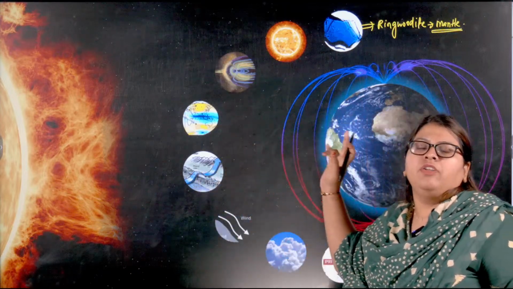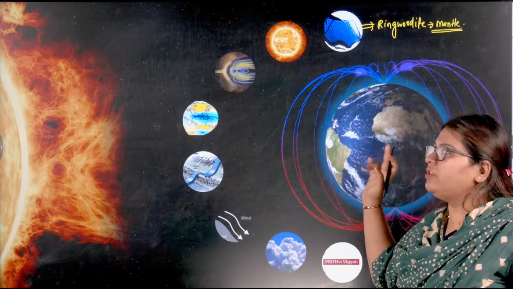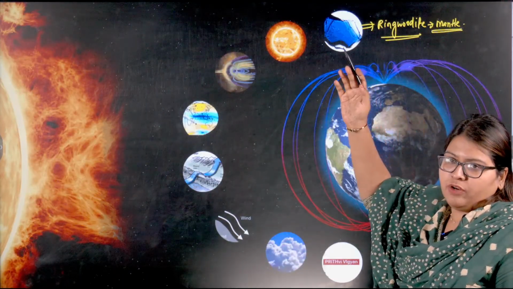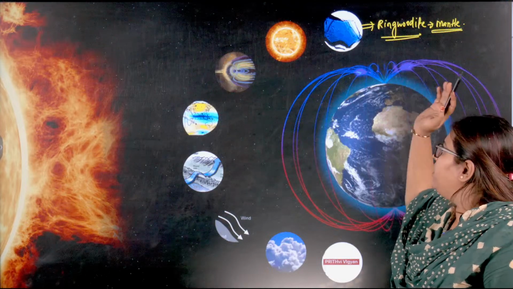And this ringwoodite actually can store water, because the earth's crust is made up of a number of tectonic plates, and because of that there is subduction, along with which the ocean water seeps to the transition zone, and that is where you find this ringwoodite. Okay, so this is what it is. We discussed the ringwoodite mineral that is actually getting formed in the mantle.